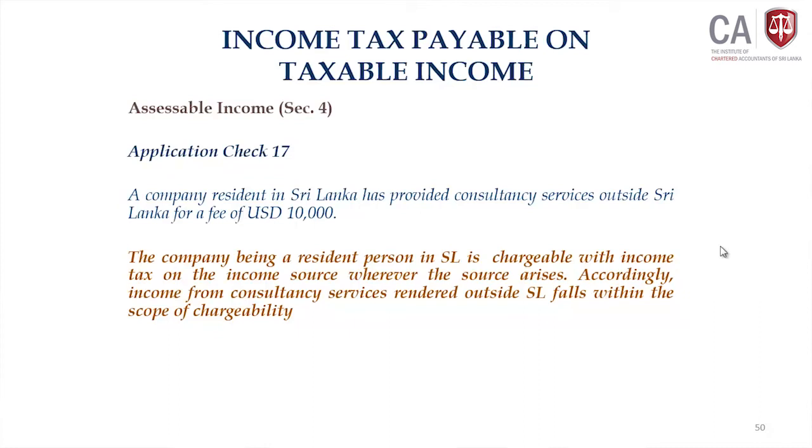But sometimes there may be an exemption provided for this. The chargeability is different from the exemption, remember. The exemption could be claimed only if it falls within the scope of chargeability. If it is outside the chargeability, there is no necessity to give the exemptions. So, what we are discussing here, section 4, is the chargeability, okay? Whether the incomes fall within the scope of chargeability, that is the point. Yes, being a resident person, wherever the income is earned, it is chargeable with income tax.